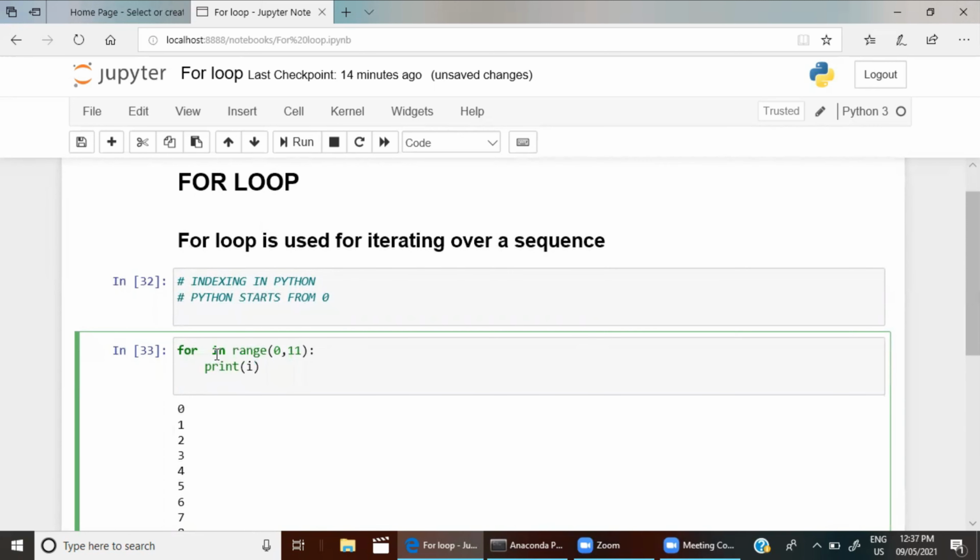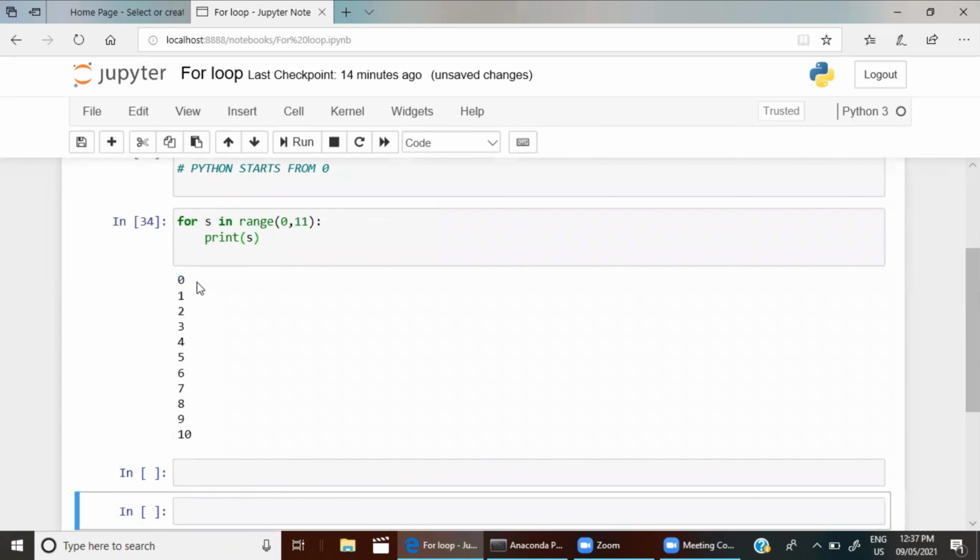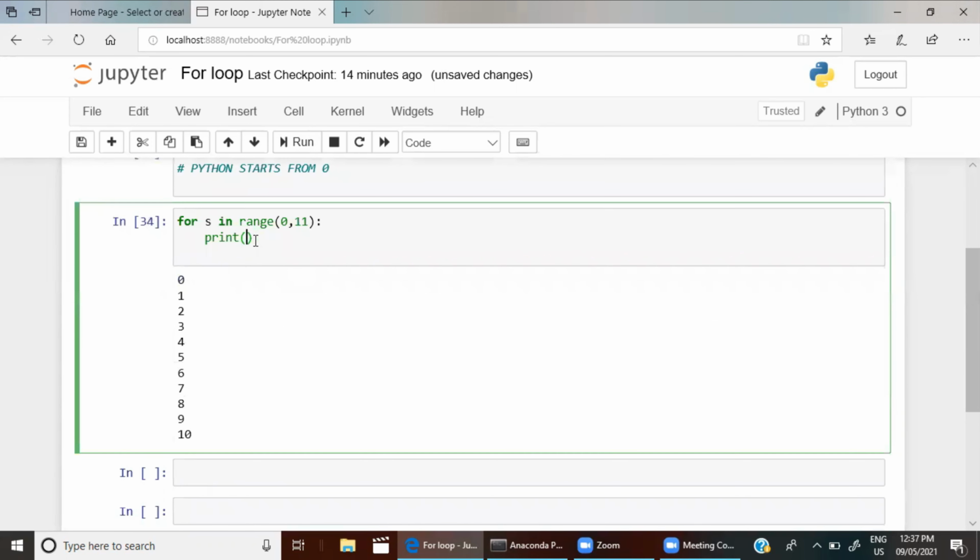You can also give s in range, but in that case you have to replace it with s here also. See, if I run this, I'm getting the same output. So let me give i itself here. If you want to do more in Python, just practice with i here. But it's not compulsory. You can use any alphabet.